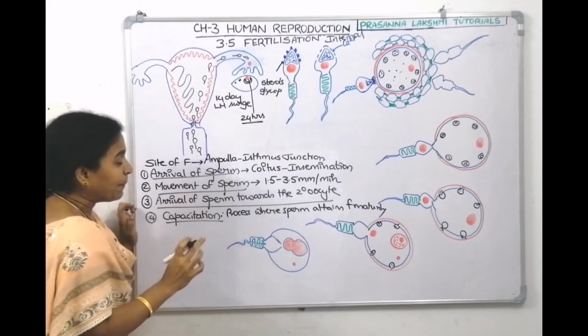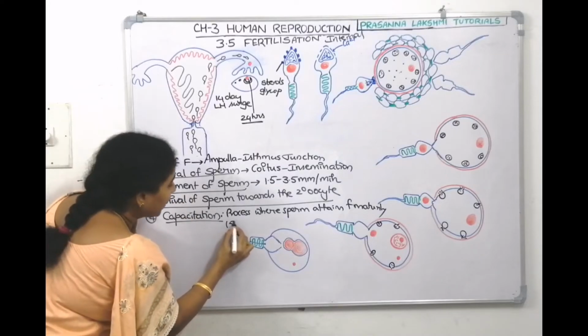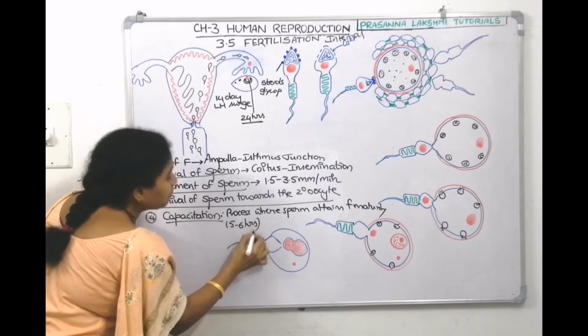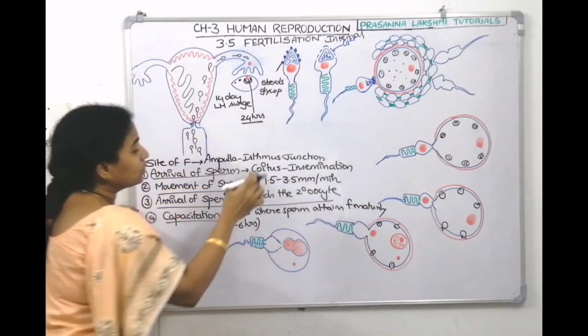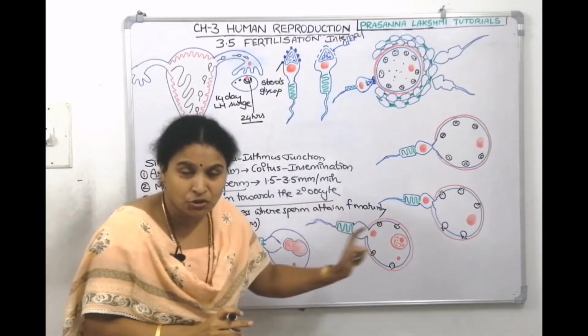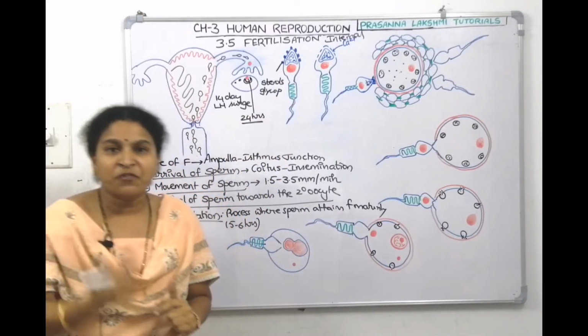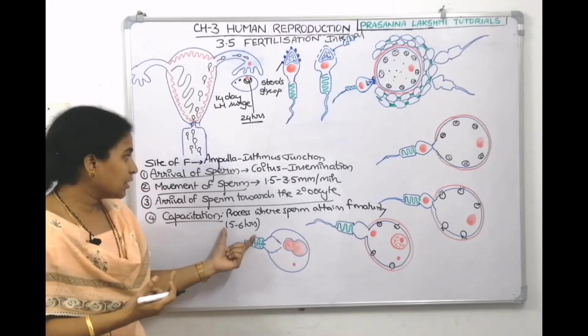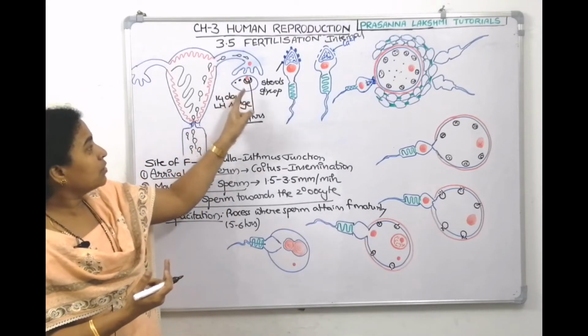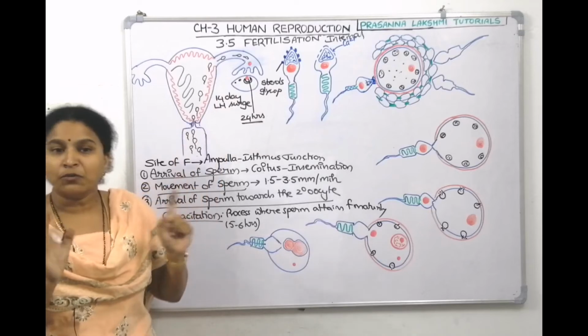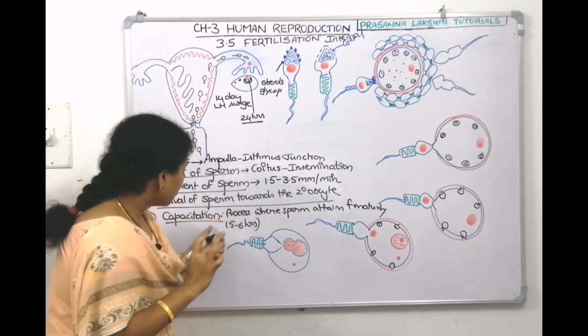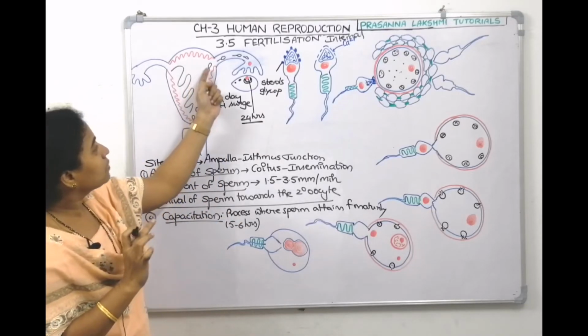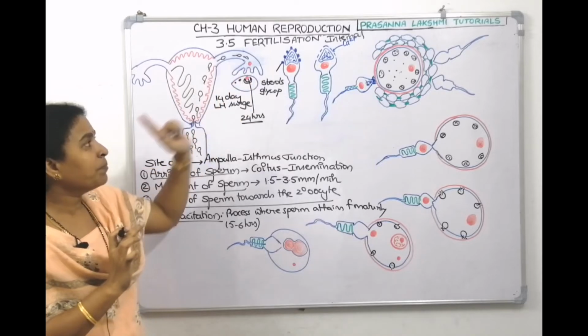And the process of capacitation also takes 5 to 6 hours for the sperm to lose all these things so that it attains functional maturity, so that it can swim fast. And after ovulation, the egg can stay alive only for 24 hours. Now, the sperm got capacitized, the sperm is swimming and it came near towards the egg.